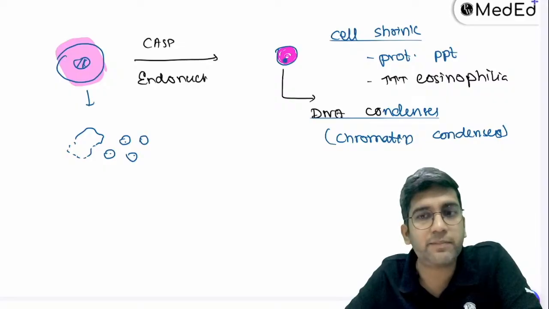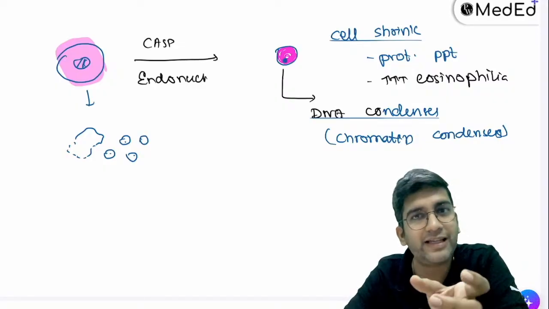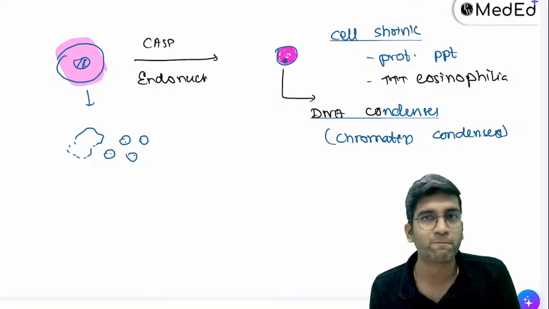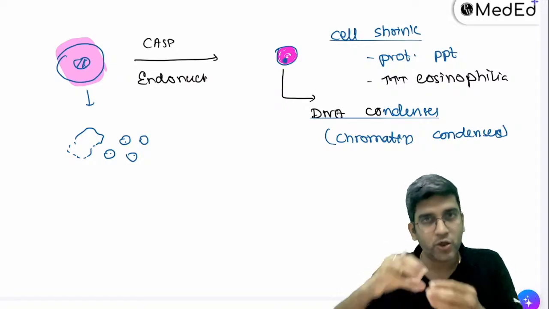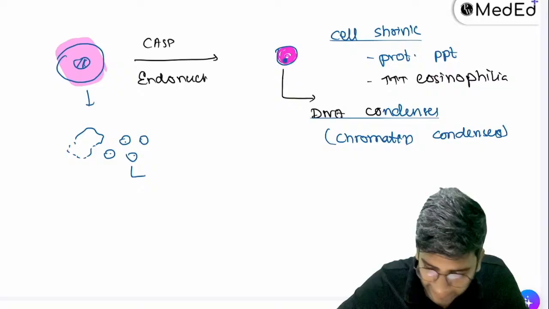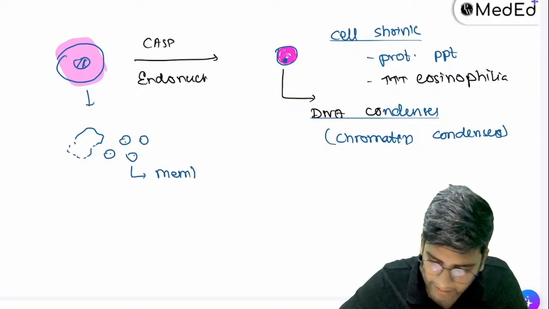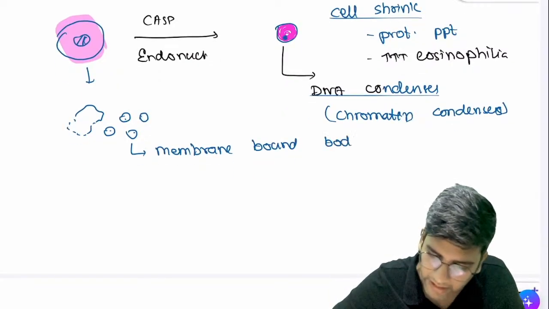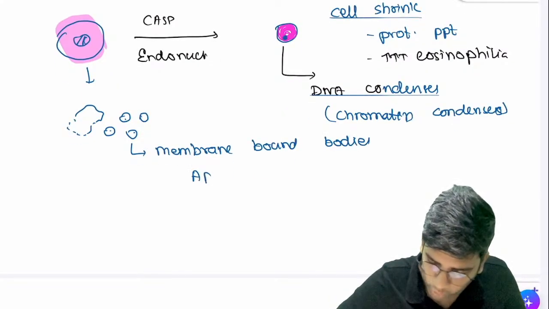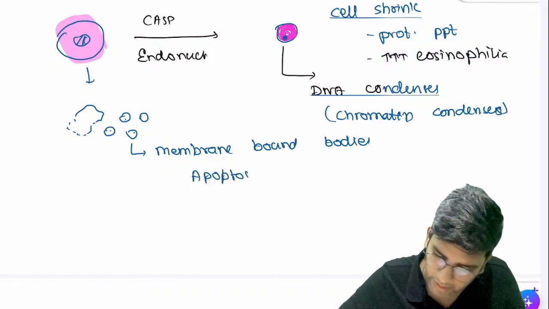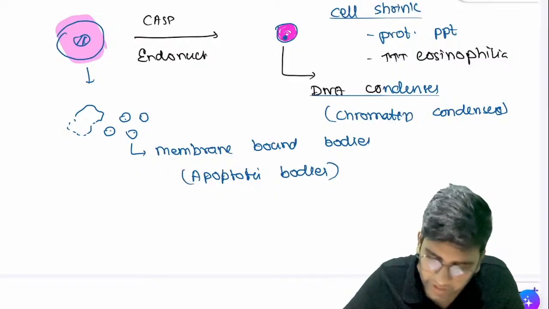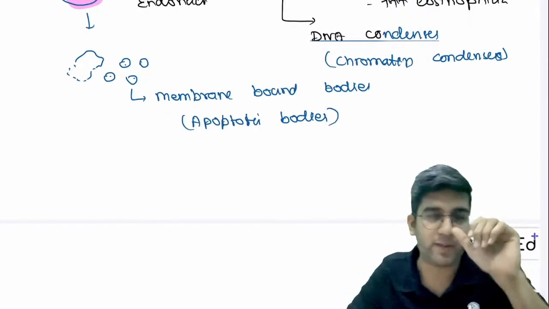The reason it's forming multiple tiny particles is, is it okay for me to eat a whole cell or break it down and eat, which is easier? Breaking it and eating is easier. So tiny membrane bound particles come outside. These are called membrane bound bodies, and we call these apoptotic bodies. Apoptotic bodies are the microscopic evidence of apoptosis, right?